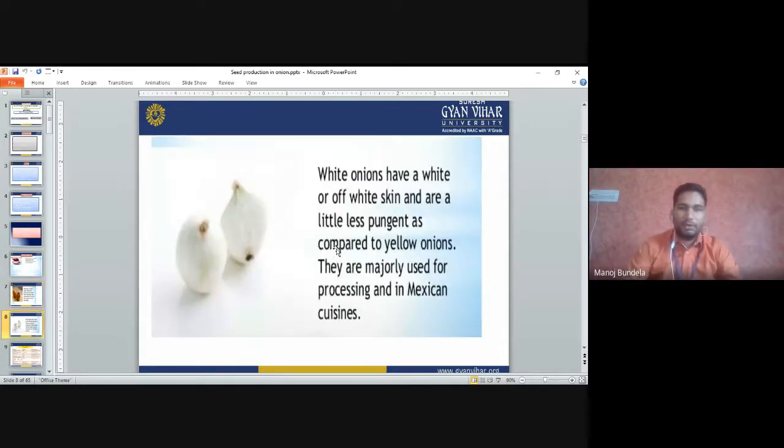The third one is white onion. A white onion has a white or off-white skin. They are less pungent as compared to the yellow onion. They are majorly used for processing, and in Mexican cooking.